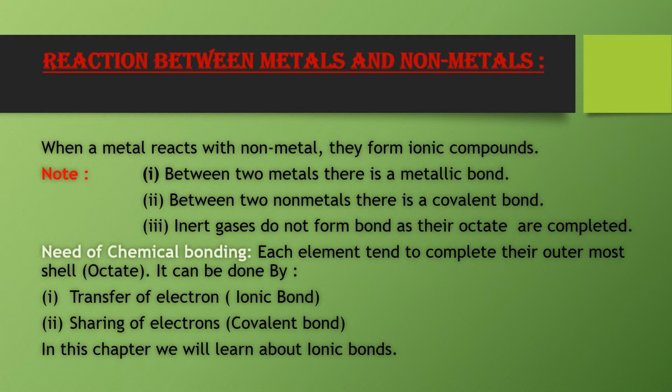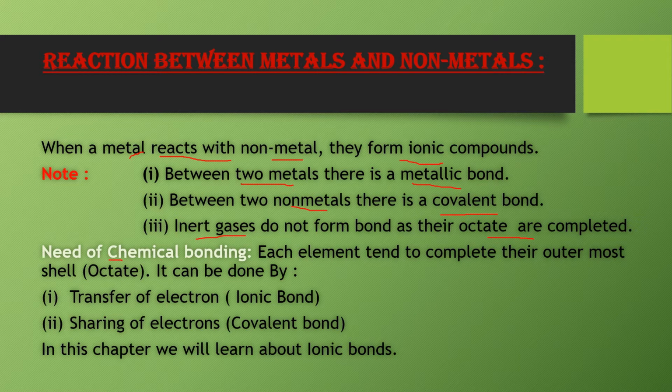Now whenever a metal reacts with a non-metal, they form a bond called ionic bond, and the compounds so formed are called ionic compounds. Now remember one thing: between two metals the bond present is called metallic bond. Between two non-metals the bond present is called covalent bond. Inert gases do not form bonds as their octet is already completed. So metals and non-metals have the ionic bond between them.